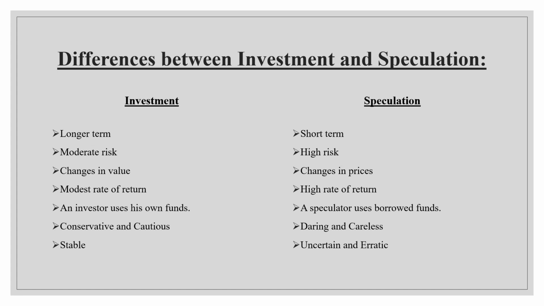In investment the market is stable, whereas in speculation it is uncertain and erratic. The investor is very conservative and cautious by nature. But the speculators are very daring and careless. They are ready to take the risk. They are not bothered about it, not even about anyone. They want their return on investment in a short period of time, and to a greater extent. Whereas the investor is very conservative, cautious and patient. He will wait for a longer period of time in order to gain the profit.